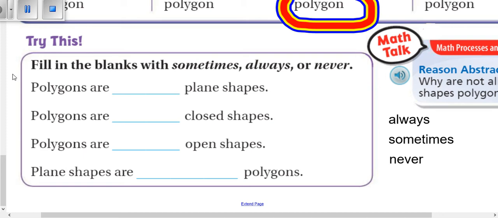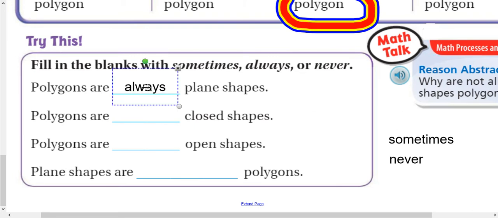If you look at the bottom of page 709, here's one of these always, sometimes, never. And boy, these can be tricky sometimes. So let's take a look at them together. Polygons are always, sometimes, never plane shapes. All right. Well, a polygon has to exist on a plane. Always, always, always. So this is going to be always right there.